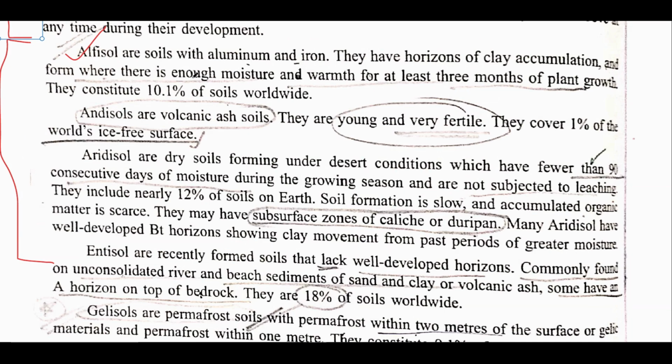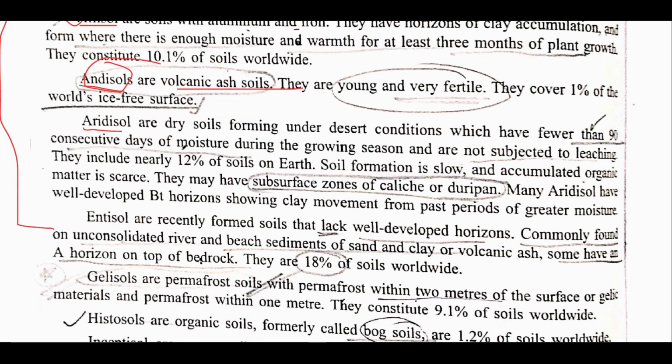Like for example, it may be asked, which of the following soils is known as volcanic ash soil? So the answer is Andisols. There may be various confusing options, so you must go through this page very thoroughly.